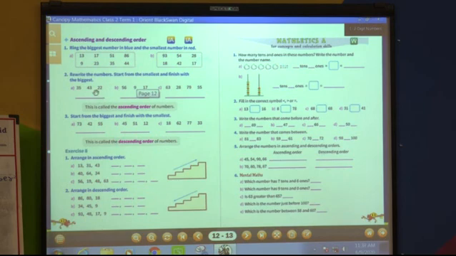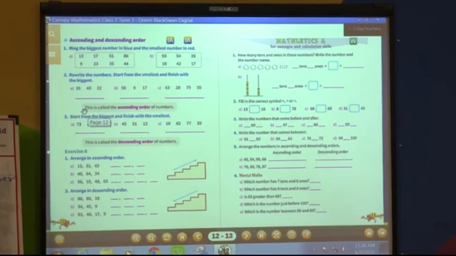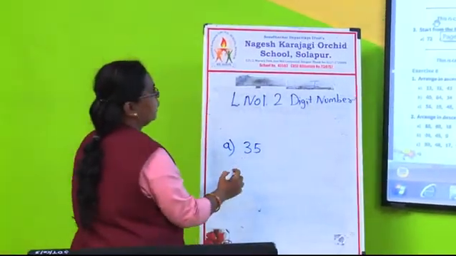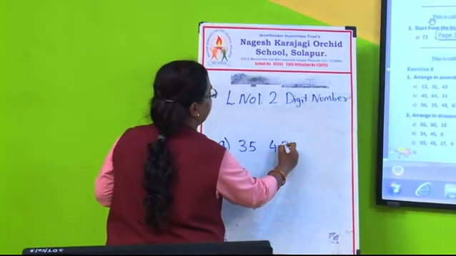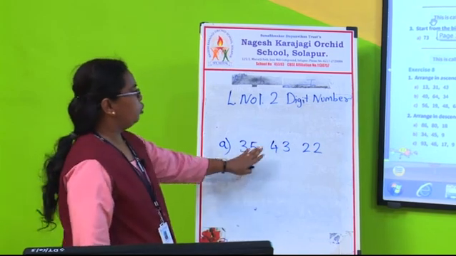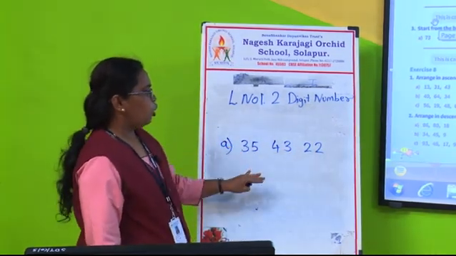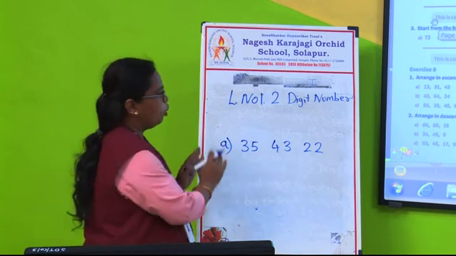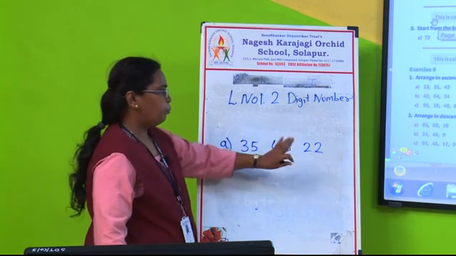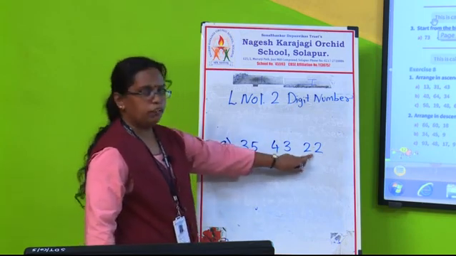smaller. Okay, now see here, just I will show you one, and you are going to solve this exercise as a homework. Okay, now this first one I will show. 35, okay, then 43, and then 22. Now see this, in this you want to show which is the smallest number. You are going to write from small to big. Now 35 is small, then 22, no. 43 is small than 22, no.